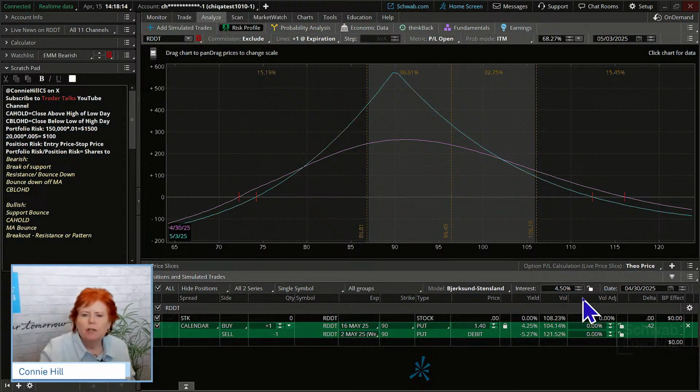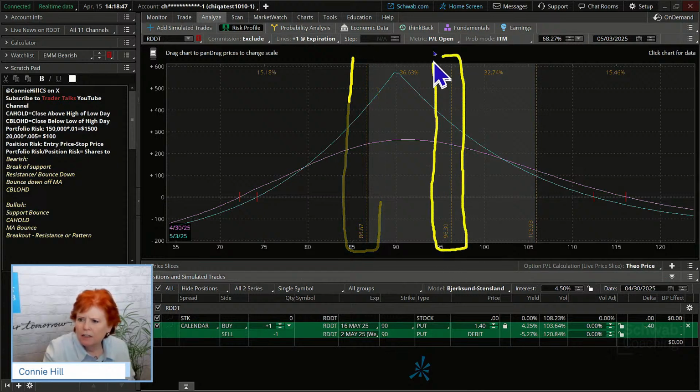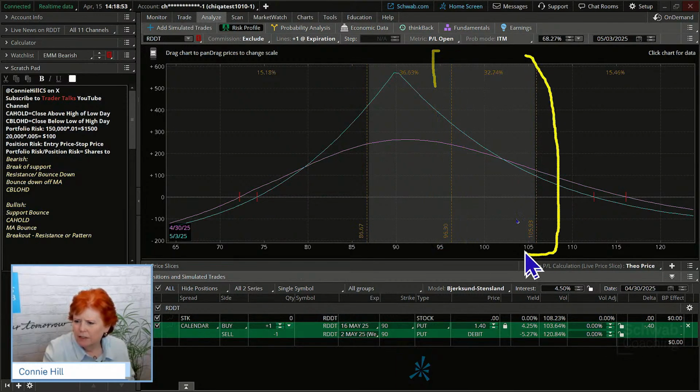So you can do some what ifs. Last week we spent some time on the theoretical price calculator, and we were able to play what if. What if the option does this? What would we expect the price to move to, ballpark, based on our move and our time decay and so forth? We can do a similar thing here on the risk profile. Now, price slices are essentially this dotted vertical line. And you can see on this one, we've got a couple of dotted vertical lines. We even have this one out here as well.